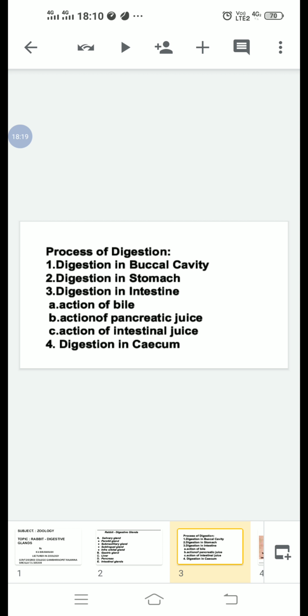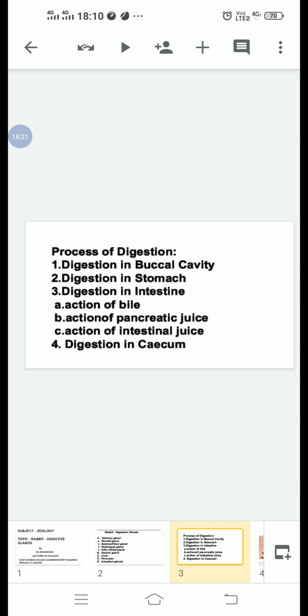Process of digestion. The rabbit is a herbivorous animal. It feeds on green leaves, vegetables, grasses, cereals, roots, bracts, etc. Food of rabbit contains carbohydrates, proteins, fats, water, minerals, salts, vitamins, etc. Out of these, carbohydrates, proteins, and fats are